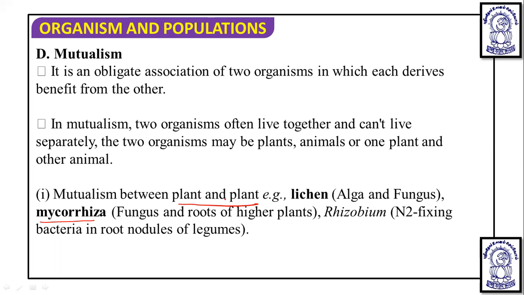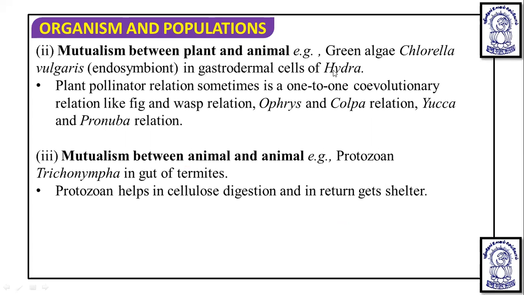Why is it considered plant and plant? We call it a plant-fungus relation, but plant and plant because initially fungus was considered to be a plant according to Linnaeus. Then Rhizobium, a nitrogen-fixing symbiotic bacterium, shows a symbiotic association with the root nodules of legumes and carries out nitrogen fixation. That is also a mutualistic association between plant and plant, because initially this bacterium was also considered to be a plant.